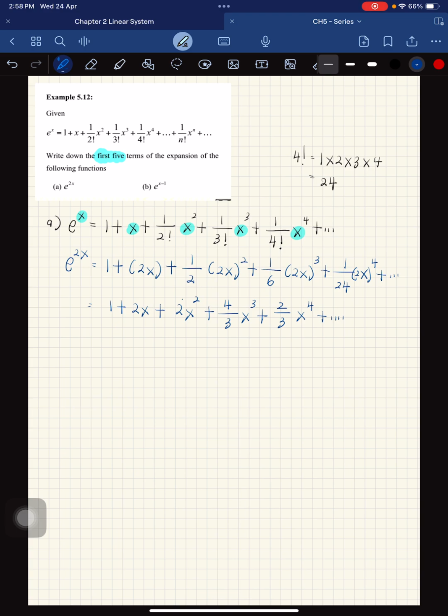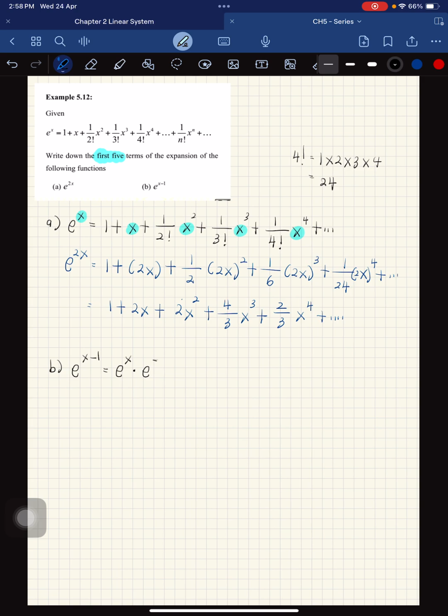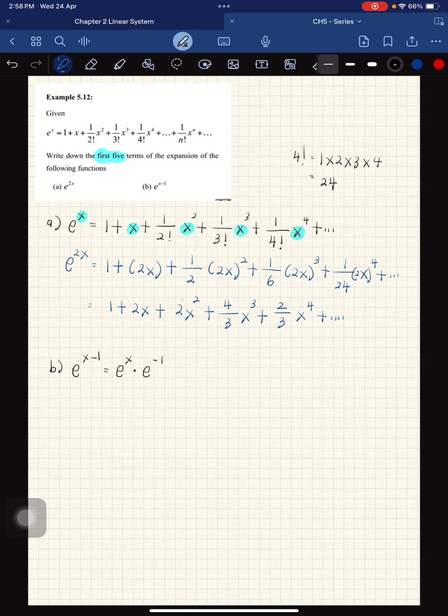So this is the answer. Okay, so this is how we want to expand. Okay, B, how about B? So B, exponent x minus 1. Okay, so what you can do, exponent x minus 1 equal to exponent x times with exponent negative 1.